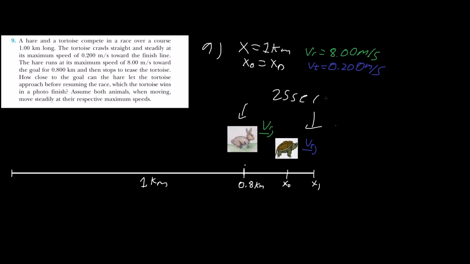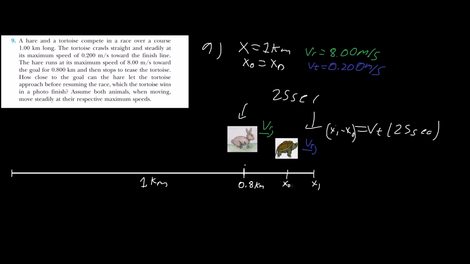So if the rabbit is running at 8 meters per second, in 25 seconds it's going to travel 200 meters. That same time interval is the time it takes, at whatever the speed of the turtle is, to run the distance of x1 minus x naught. I'm just going to set it up this way.